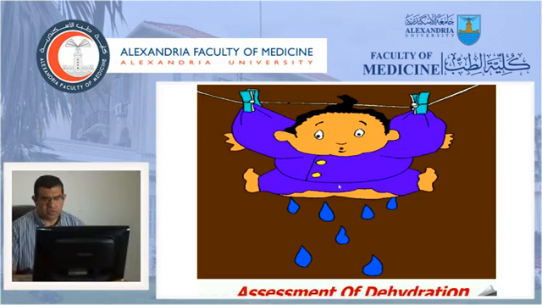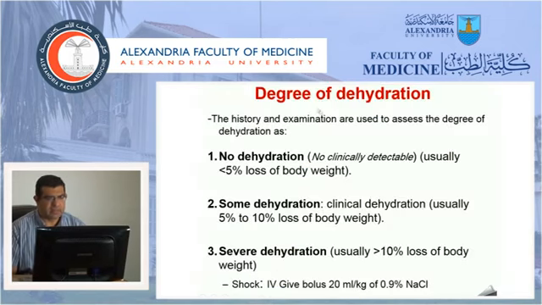We will move now to a very important part of our lecture, which is the assessment of dehydration. Assessment of dehydration is to assess the degree of dehydration based on history and examination. We can classify the degree of dehydration into no dehydration, or no clinically detectable dehydration. In these cases, the child has lost fewer than 5% of body weight. The other type is some dehydration, which is clinically obvious. The child loses about 5 to 10% of body weight. In severe dehydration, the child usually loses more than 10% of his body weight.